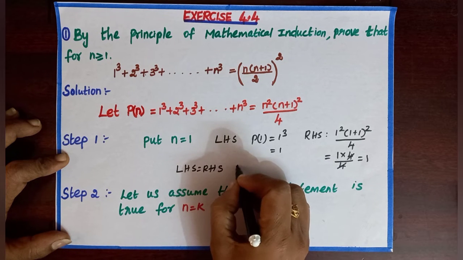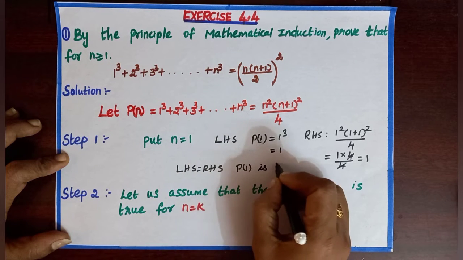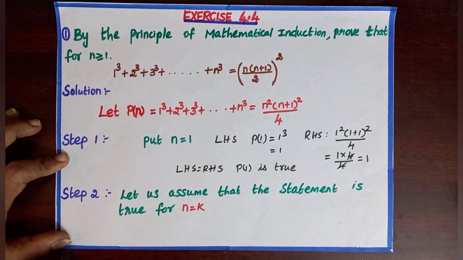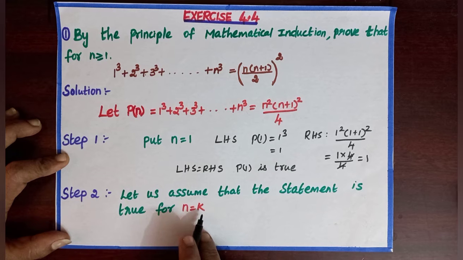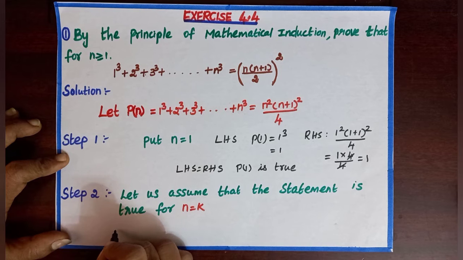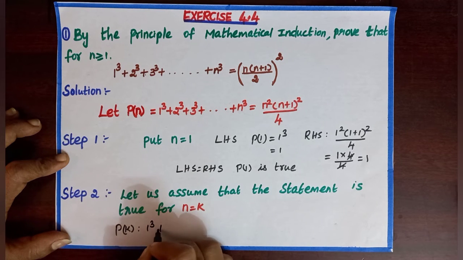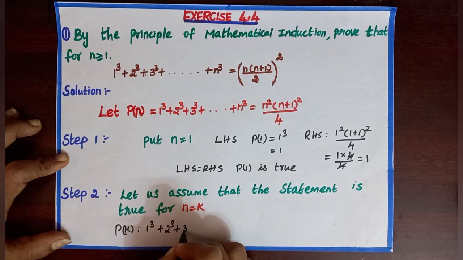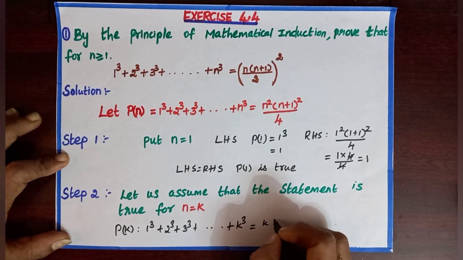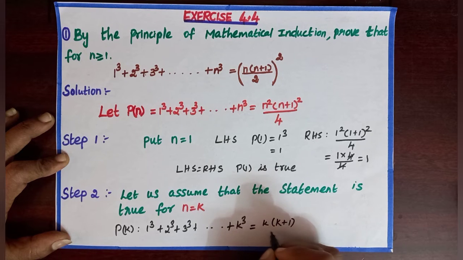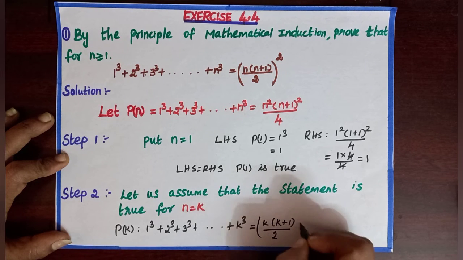So P of 1 is true. Step 2. Let us assume that the statement is true for n equal to k. So in the place of n, we need to substitute k. Then we get P of k is 1 cube plus 2 cube plus 3 cube plus etc. plus k cube, which is equal to k into k plus 1 by 2 the whole square.